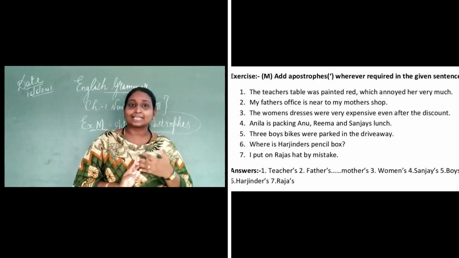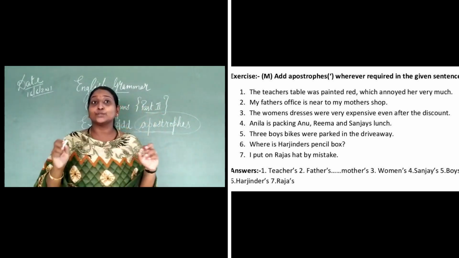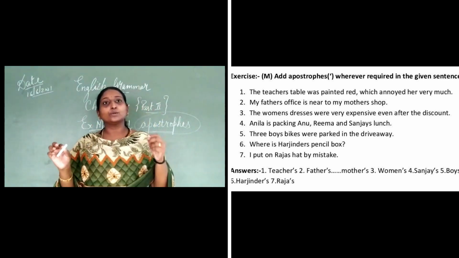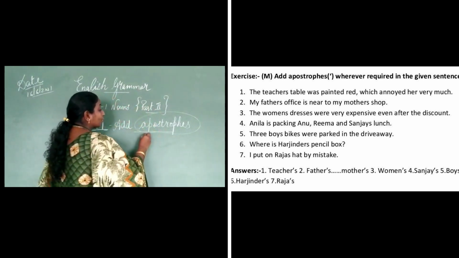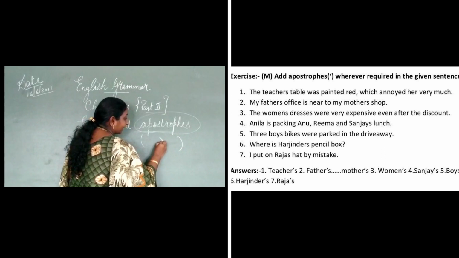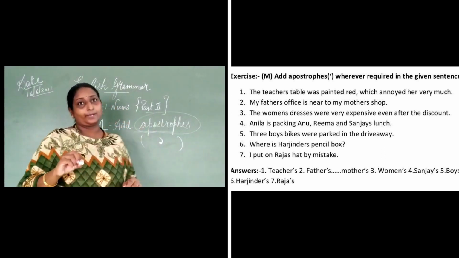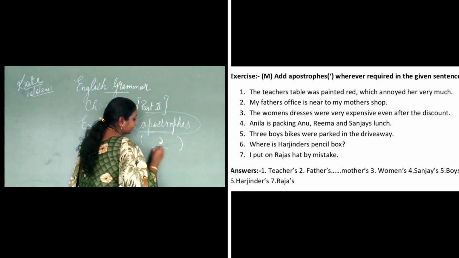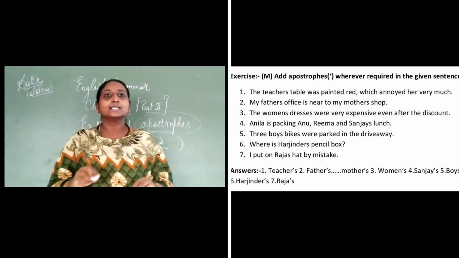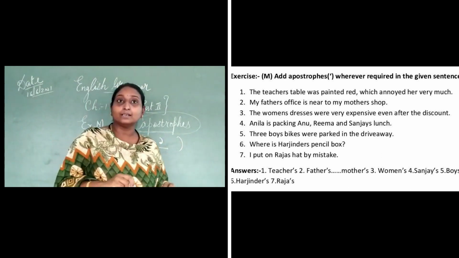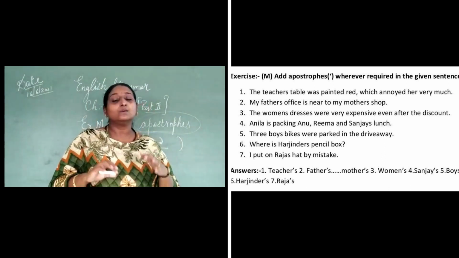One best thing I can tell you is you can use a black pen or a pencil. It's very good if you mark it, because in this exercise you just have to mark this sign of apostrophe. See this sign. Okay.